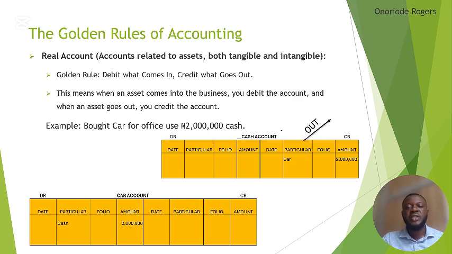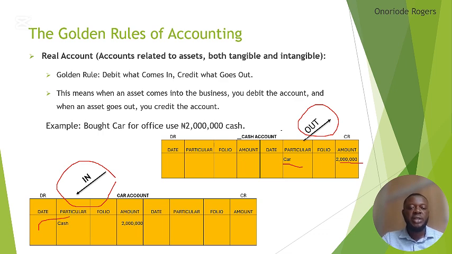So cash is giving out 2 million naira, with the narration car, telling us that if you go to the car account, you're going to see the second leg of this transaction. If you come to the car account, you see that car is the one receiving. It receives the asset with the narration cash, and the amount is 2 million naira.